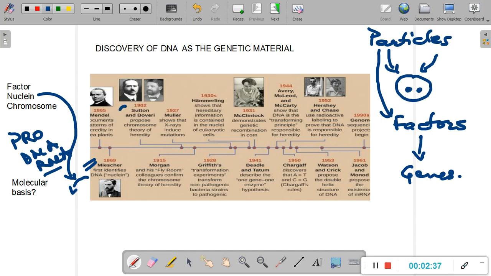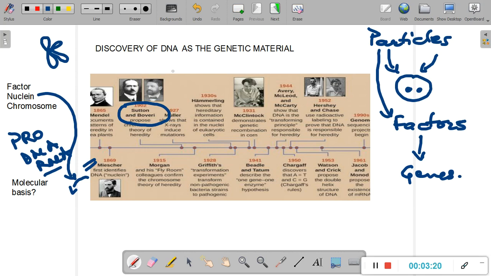Similarly, another contribution was made by Sutton and Boveri, who proposed the chromosomal theory of inheritance, according to which characteristics are transferred from one generation to the next by chromosomes. I hope you remember what chromosomes are: highly folded, condensed structures, which are nothing more than chromatin or coiled up DNA. By that time there was a microscope, and these individuals observed cell division and could actually see the chromosomes moving into the daughter cells, and they postulated the chromosomal theory of inheritance.